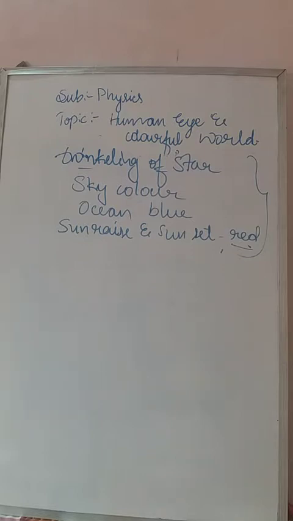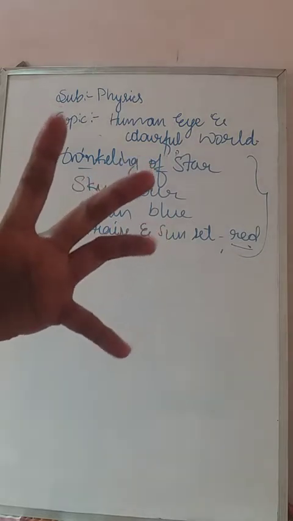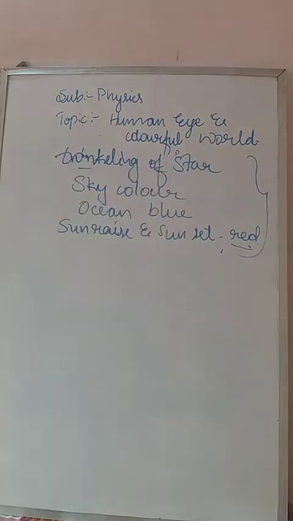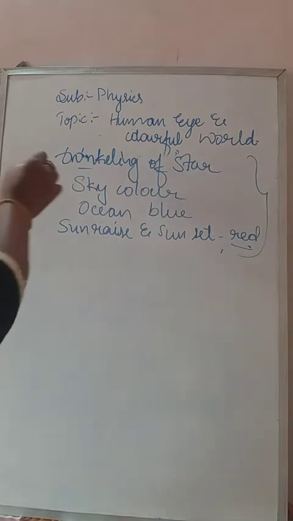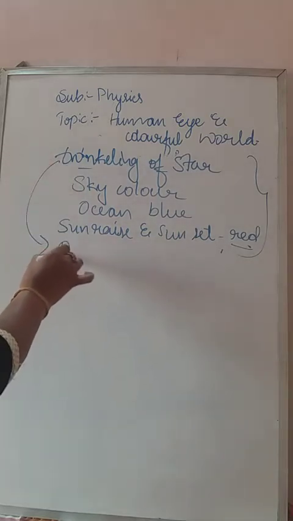That is called twinkling, in the sense bright and dim continuously. If it has happened, that is called twinkling. So why do we have to know about that, why are the stars twinkling now? The stars twinkle due to atmospheric refraction.